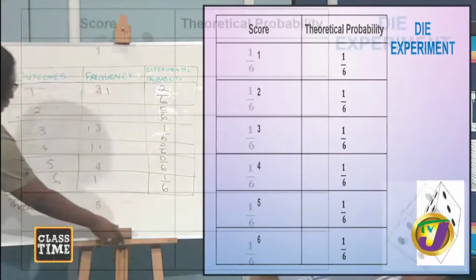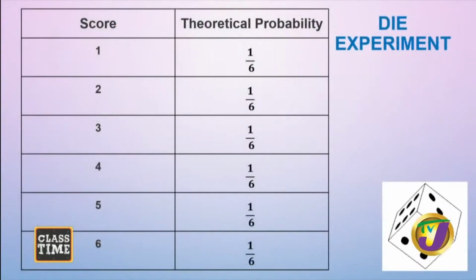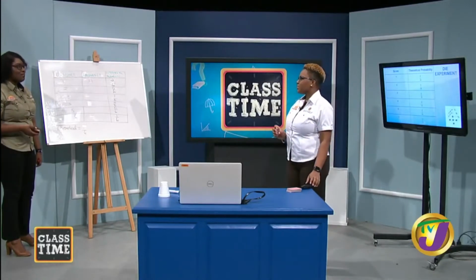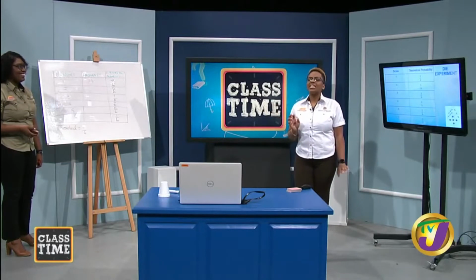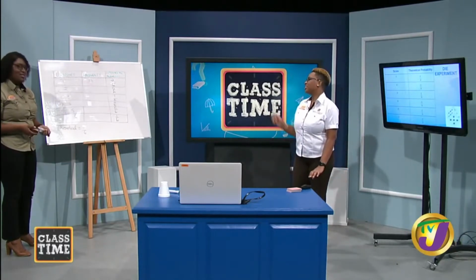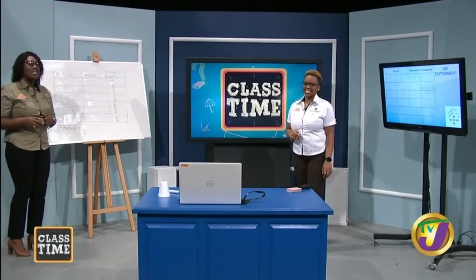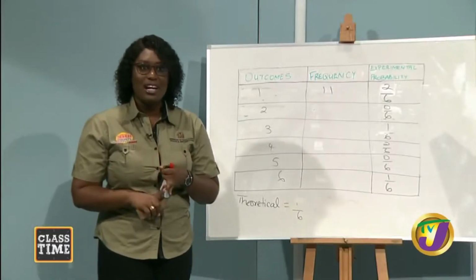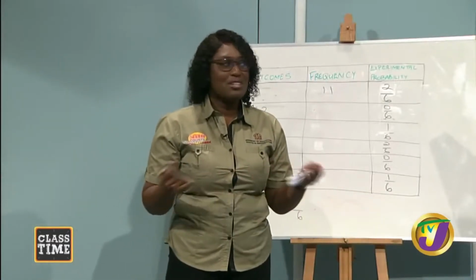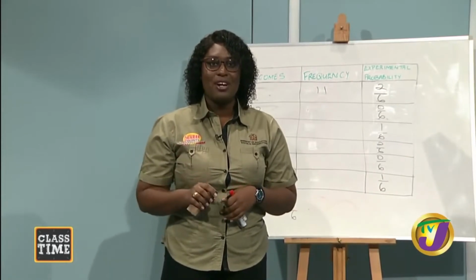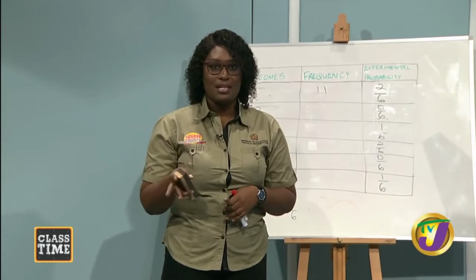Brittany, I want to see now what is my chance of getting an even number when I roll the die? Yes, an even number. So what are even numbers again? Numbers that are divisible by 2 without leaving a remainder. All right, so at home, our even numbers would be what? 2, 4, and 6. Based on this die, those are the only even numbers that we have. So we're looking at the likelihood of getting a 2, a 4, or a 6, right?